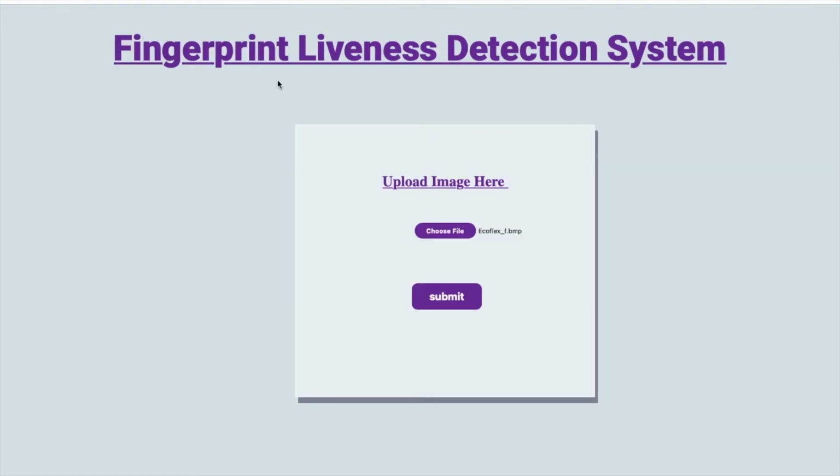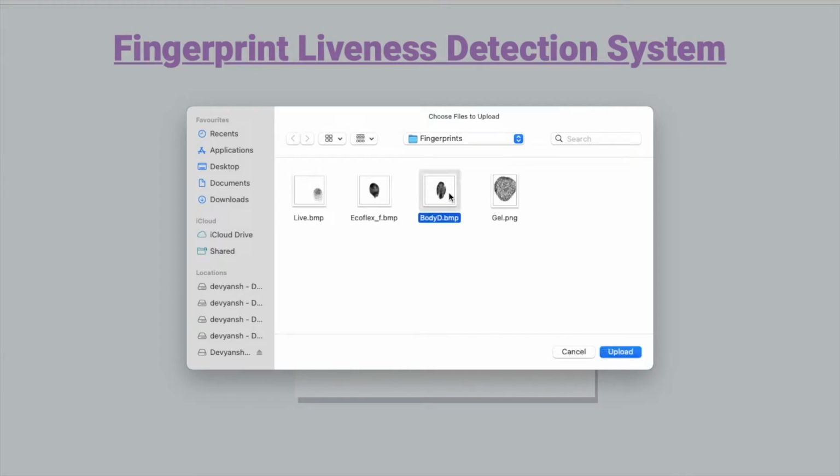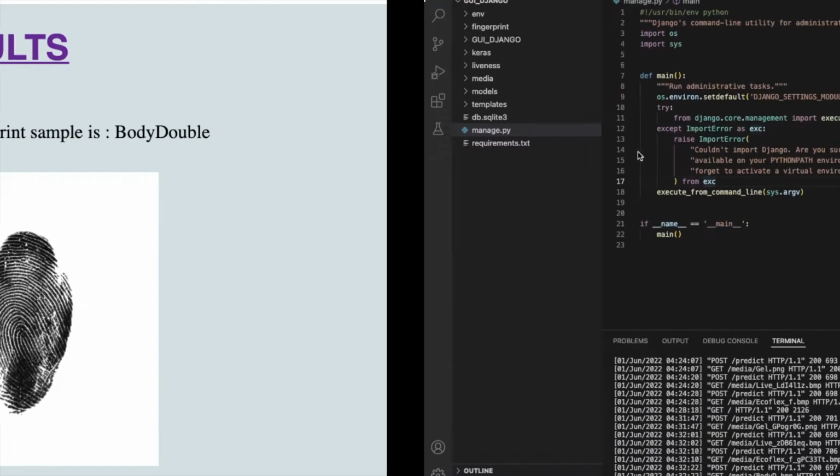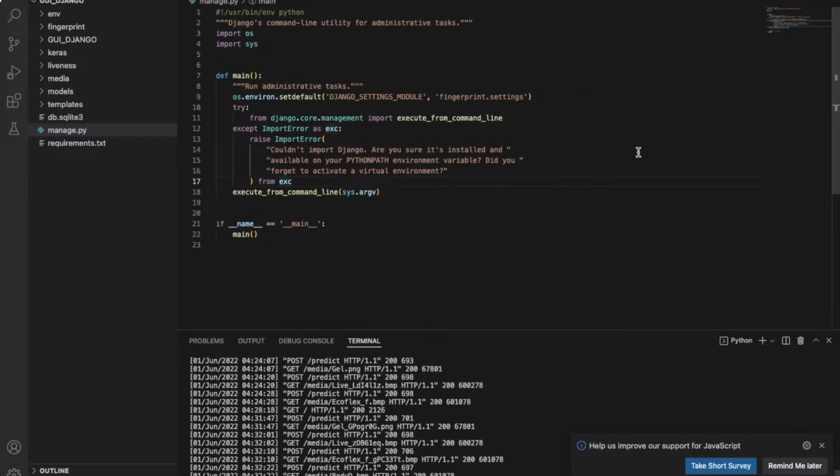And one more, let me show you. This has been spoofed using body double. It is a spoofing material basically, and see the prediction, it's predicting right results. So here we have made the GUI using Django, and we have used an H5 file for saving the values of the model and giving it as a backend in this GUI for predicting the results.